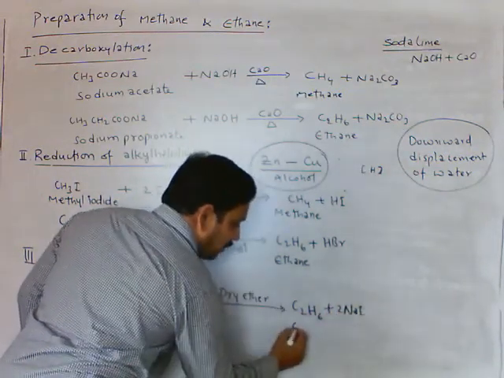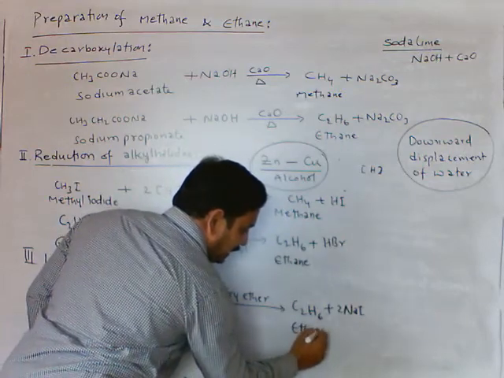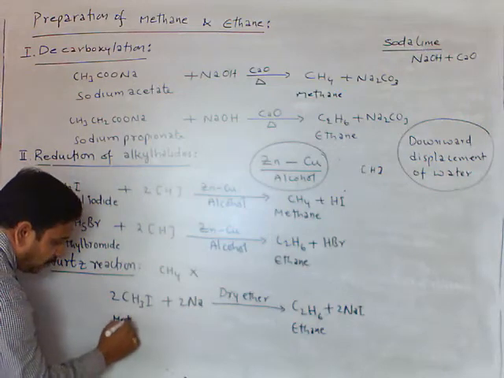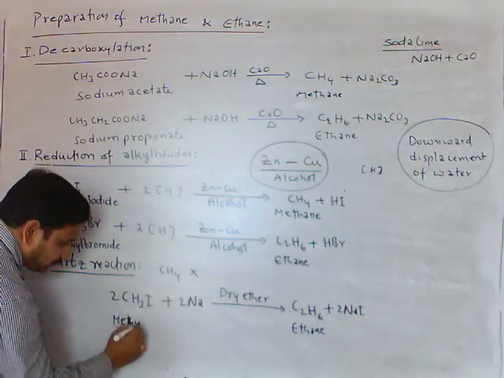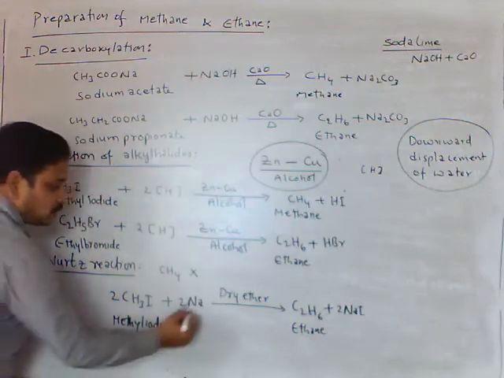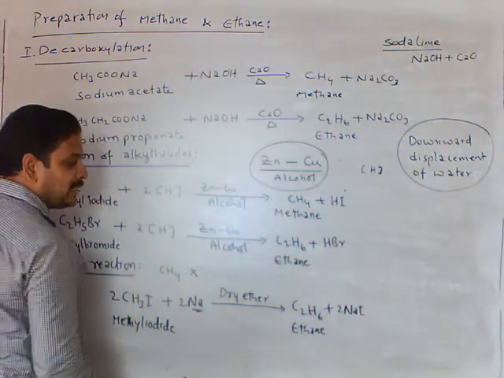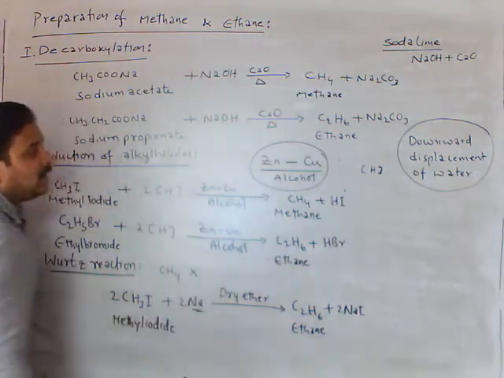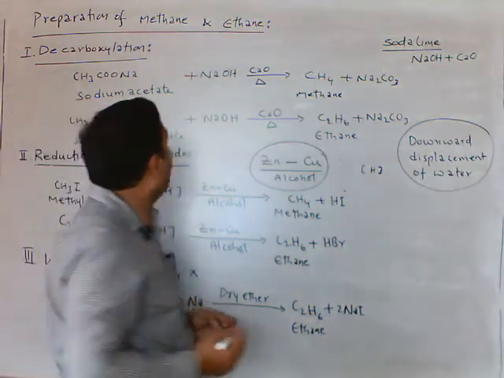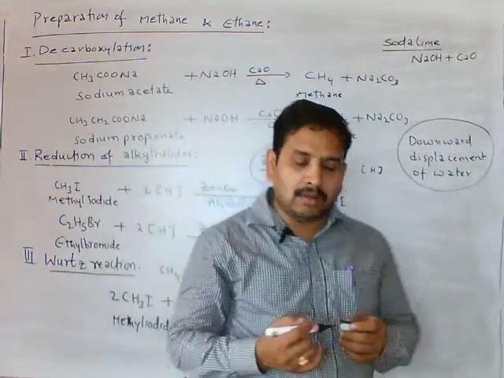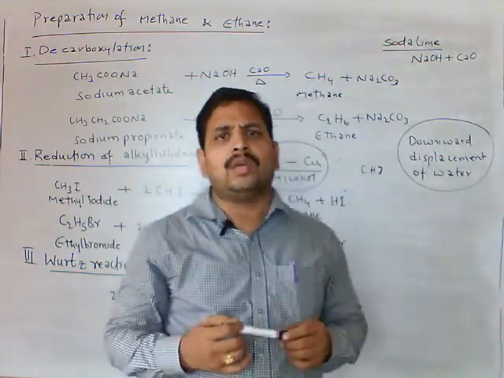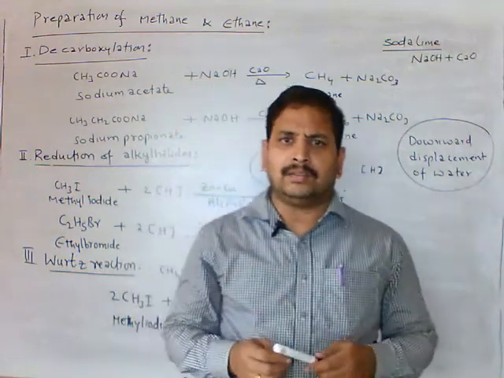This we call as ethane. This is methyl iodide. Here sodium acts as a reducing agent, dry ether acts as a solvent. This is about preparation of methane and ethane.